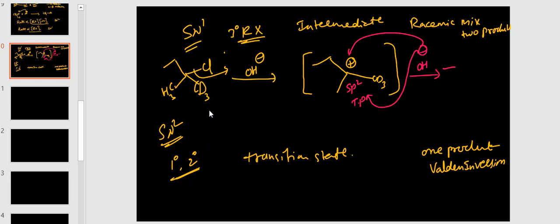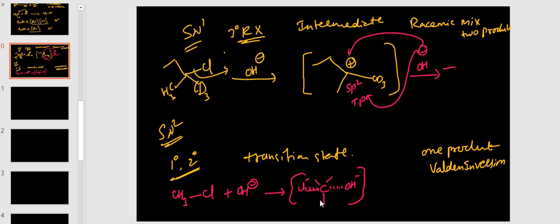Now in the case of SN2, methyl chloride reacts with OH minus, and here it is called the transition state. Here 5 bonds are there: OH minus attacking one side, chlorine releasing.